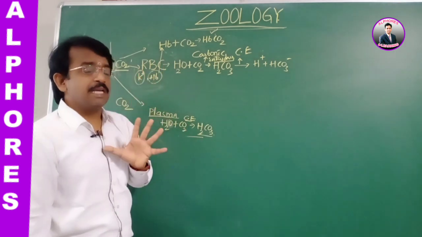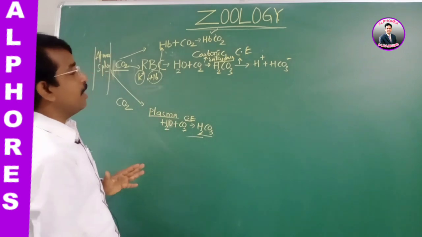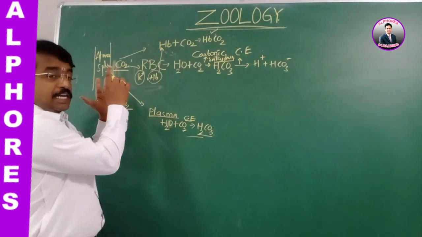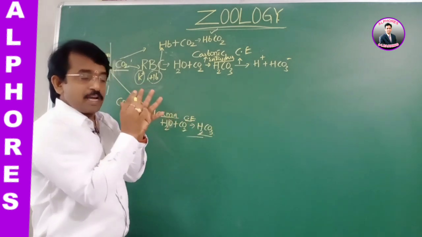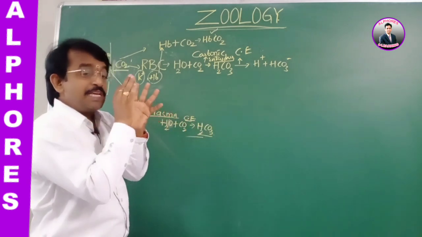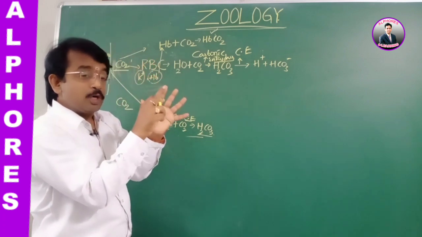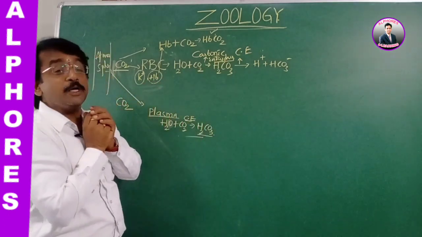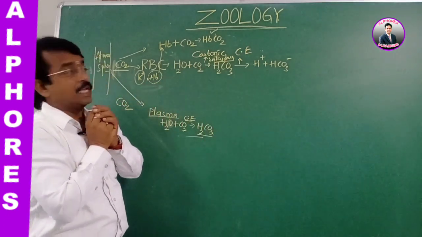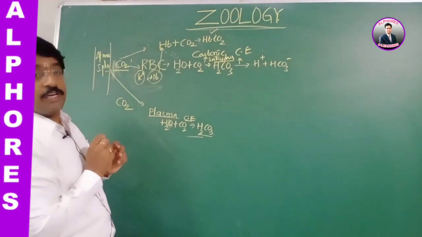We discussed that hemoglobin is an amphoteric compound. At the tissues, it combines with the carbon dioxide and delivers the O2. In the same manner, at the lungs, hemoglobin to which the oxygen is combined liberates the hydrogen ions. So look at here, that is what we are discussing.